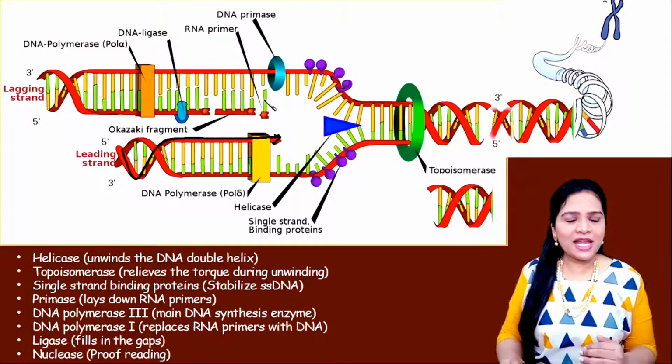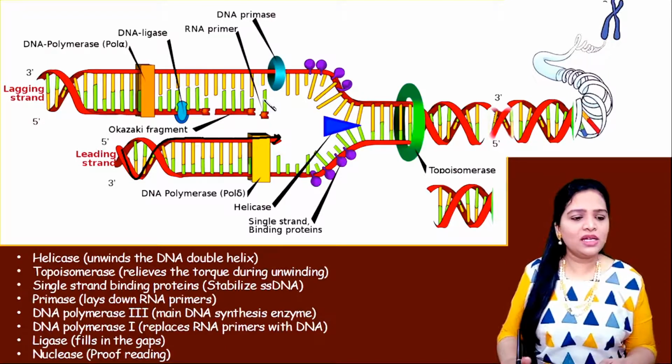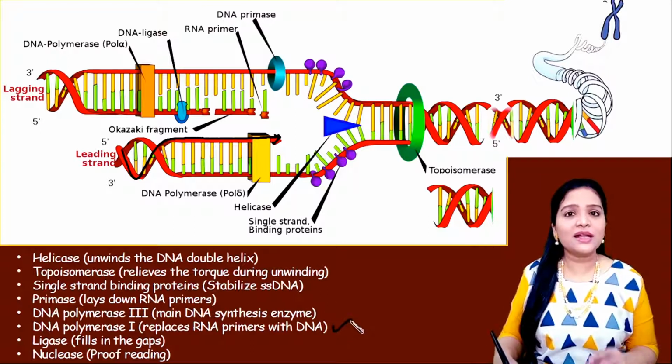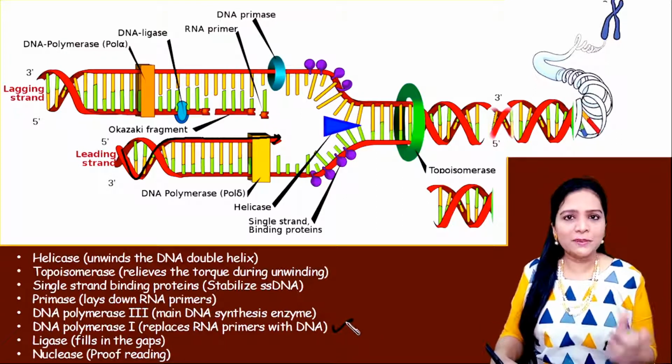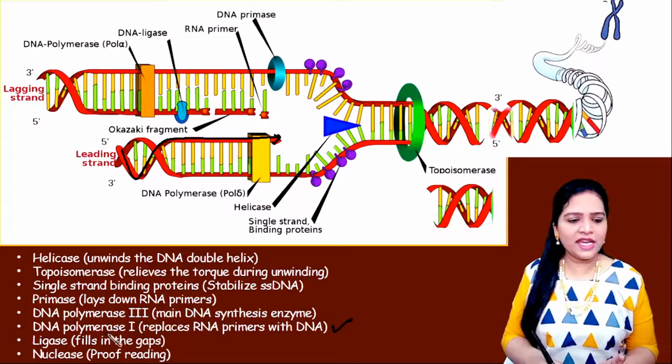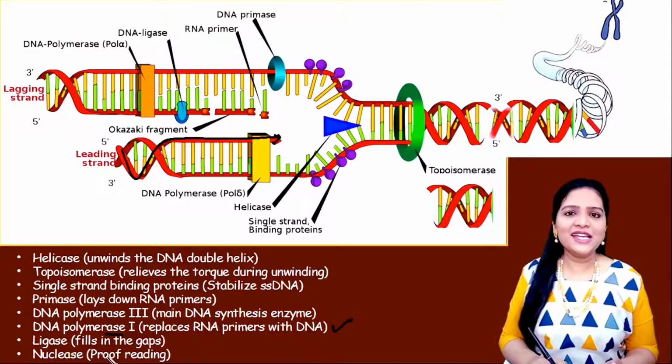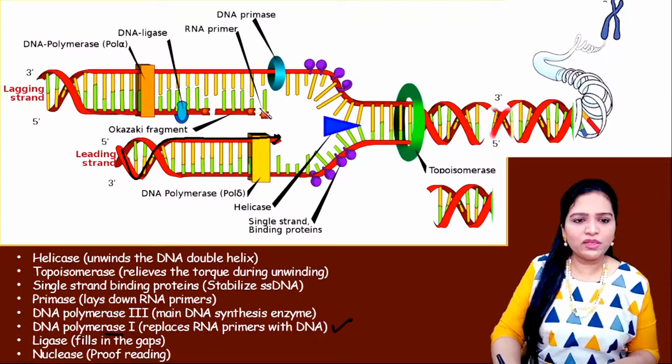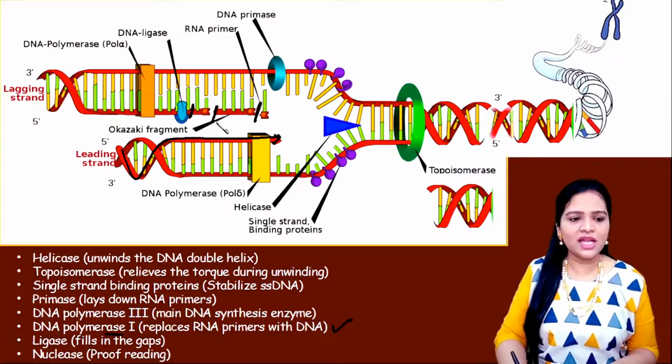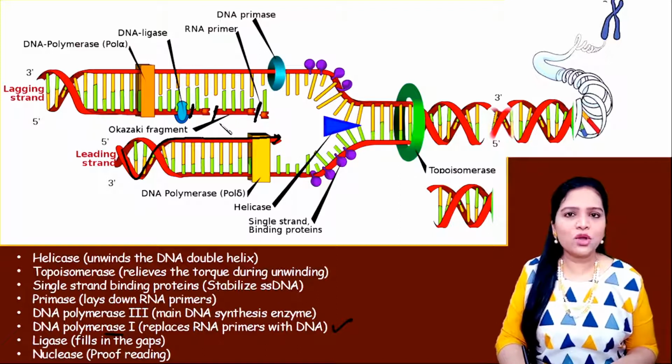Now, what will happen is another enzyme called DNA polymerase 1 will come and replace those primers. Once the synthesis is completed, those RNA primers have to be removed. That will be done by an enzyme called DNA polymerase 1, and another enzyme called DNA ligase will fill the gap in between these Okazaki fragments. Then finally, another enzyme called DNA polymerase epsilon and nuclease will do proofreading.